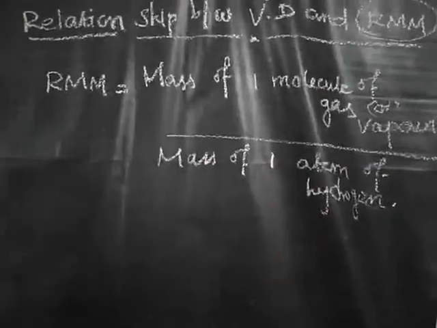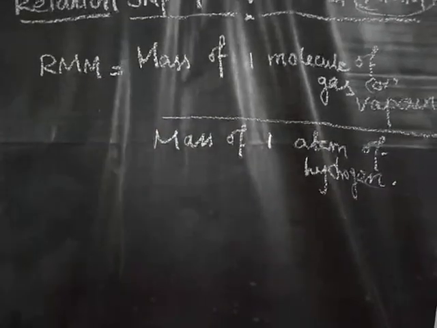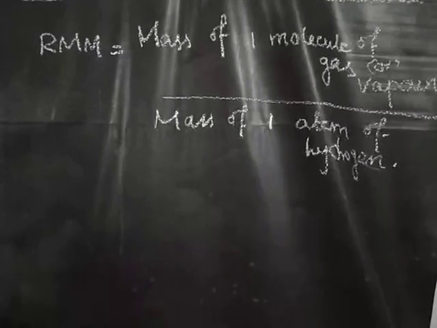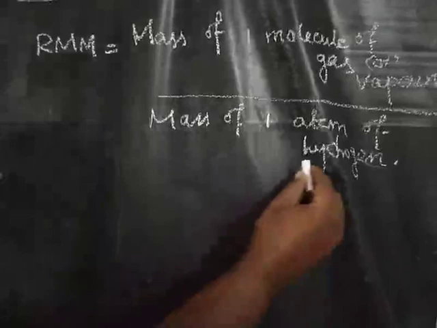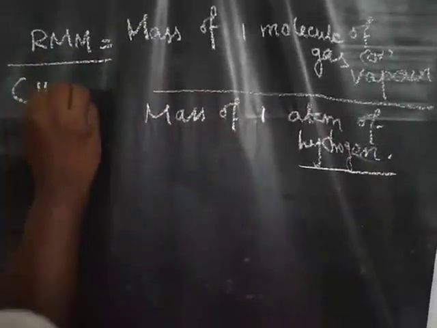What is meant by molecular mass we know. So we have to compare the molecular mass with a standard one. Already we have discussed the three types of scale: one is carbon, another one is hydrogen, another one is oxygen. Here we are going to take which scale? Hydrogen scale. The relative molecular mass is based on what scale? Hydrogen scale.